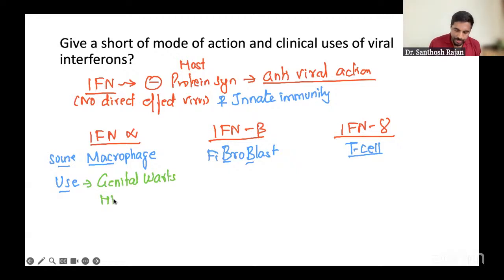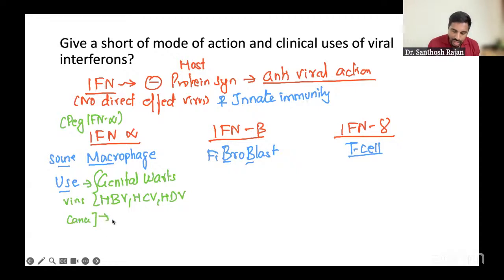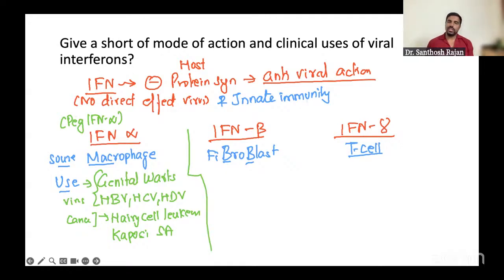You can also use it in hepatitis B virus and hepatitis C virus, in the form of pegylated interferon alpha, to prolong the action. So those are used in hepatitis B, hepatitis C, and hepatitis D viruses. Besides the antiviral property, for cancer, usually two cancers: one is hairy cell leukemia, and the other one is Kaposi sarcoma, the most common cancer in HIV patients. Okay, that's it.